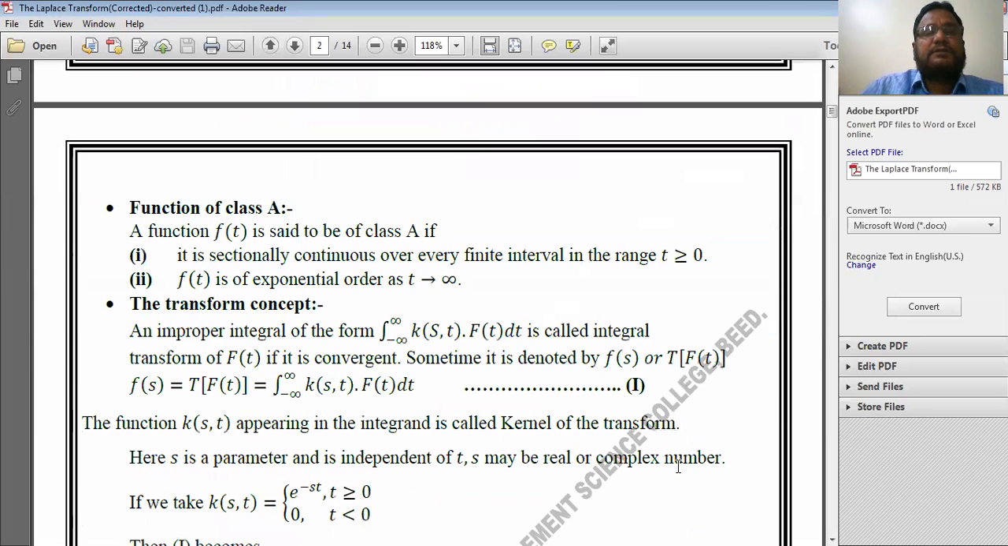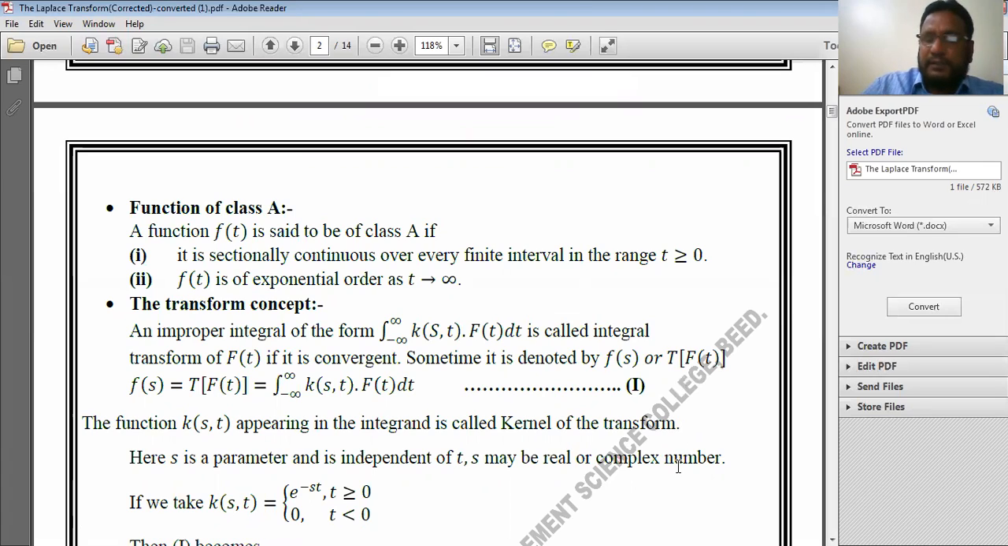Then I discussed functions of class A. A function f of t is said to be of class A if it satisfies two conditions. First, it is sectionally continuous over every finite interval in the range t greater than or equal to 0. And second, f of t is of exponential order as t tends to infinity.